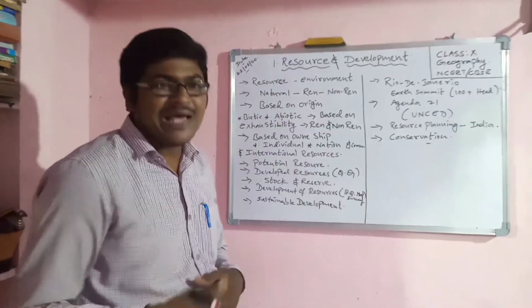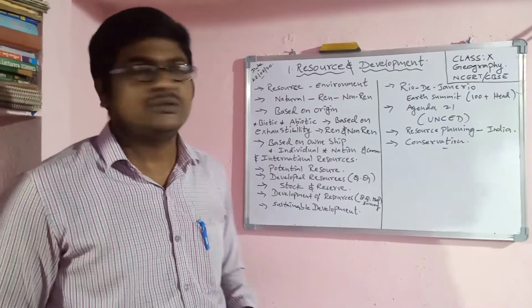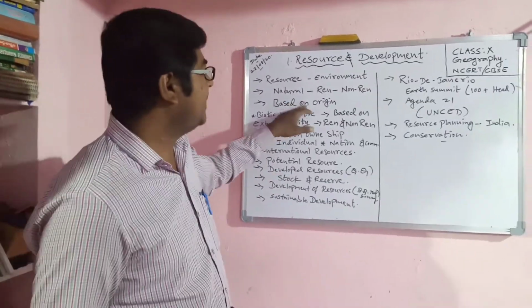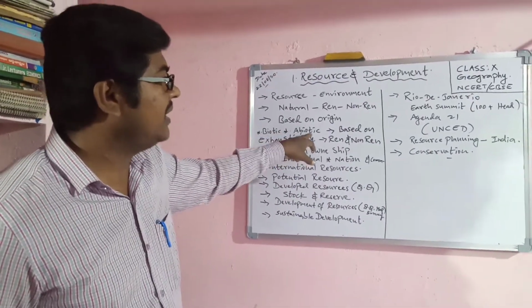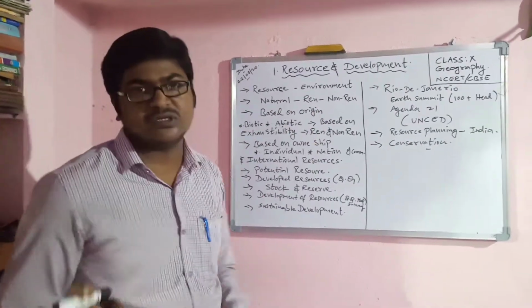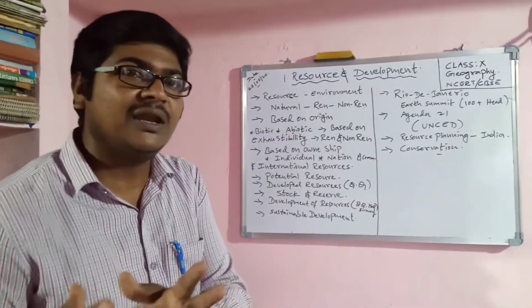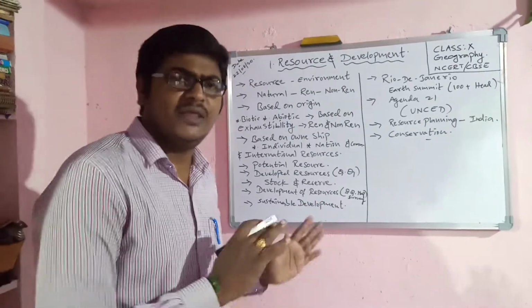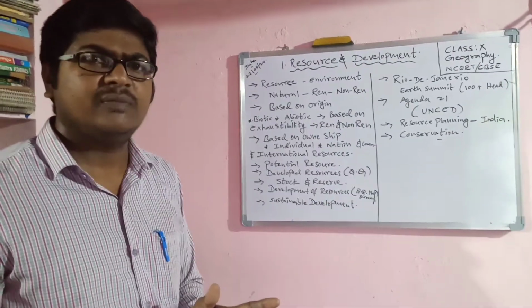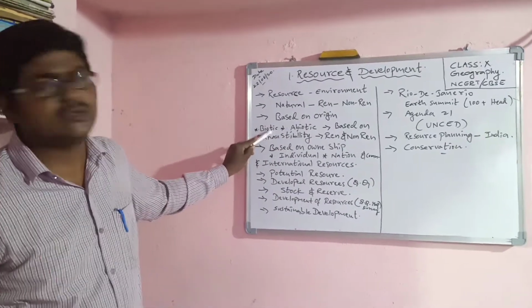See, the classification of resources we are going to learn now, based on origin. First one, biotic and abiotic. Two types of resources are there. Biotic, what do you mean by biotic? Bio relates to the biosphere, which means living things, like plants, flora and fauna. We humans also come under biotic resources.